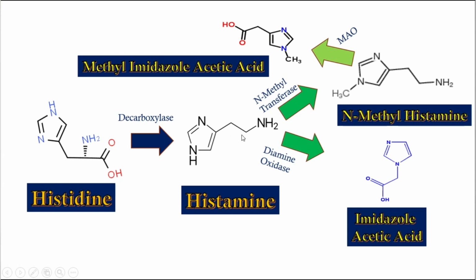of histamine. Now this histamine is metabolized by two enzymes. There are two reactions. Very first is by N-methyltransferase, right? So by N-methyltransferase it produces N-methylhistamine, and this N-methylhistamine is further converted to methyl imidazolyl acetic acid by MAO, monoamine oxidase enzyme. Another is diamine oxidase. So diamine oxidase converts this histamine into imidazole acetic acid, right? So this is how our histamine is synthesized and destroyed.